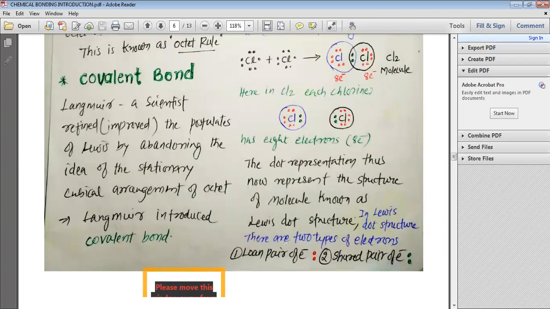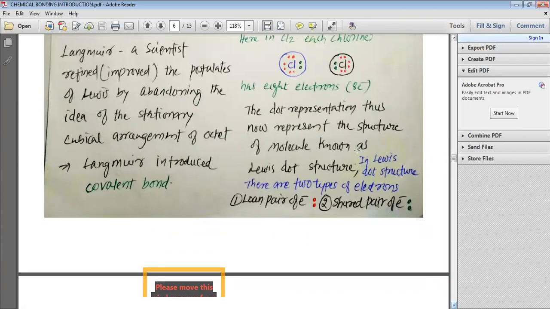In the Lewis dot structure, there are two types of electrons. I have represented one with the green dots and another with the red dots. The electrons represented with the red dots are known as lone pairs of electrons, which are still there on chlorine and have not been used for making the bond.